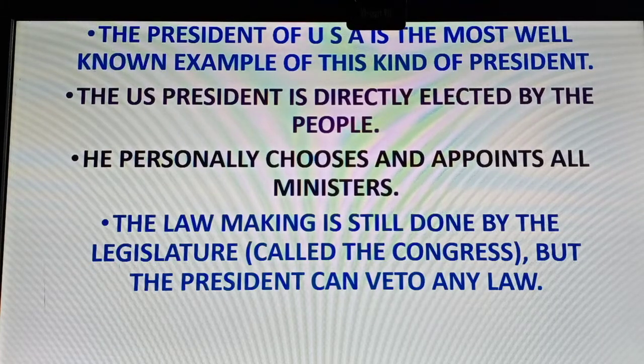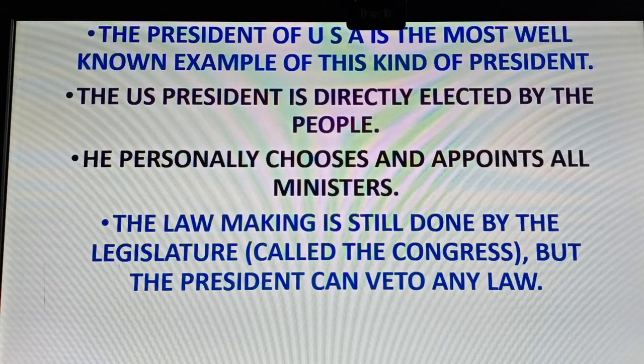The USA president is directly elected by the people. I have told you the procedure of election of the president. He personally chooses and appoints all the ministers. That is different. In the Indian system, the Prime Minister recommends the names of the ministers and the President appoints. But in the American system, the President selects and appoints. The President is the person who gives the oath and decides everything. Appointment is done by the President.